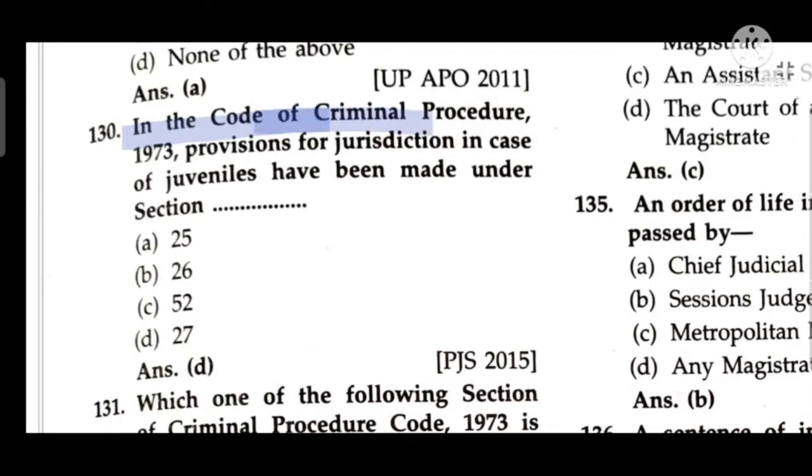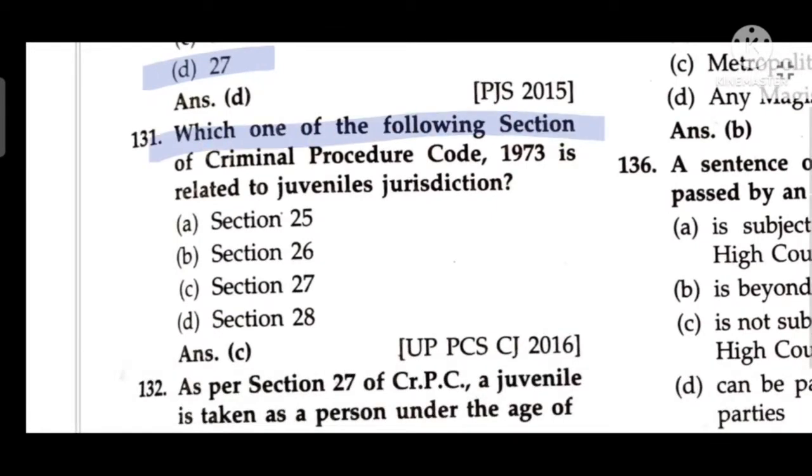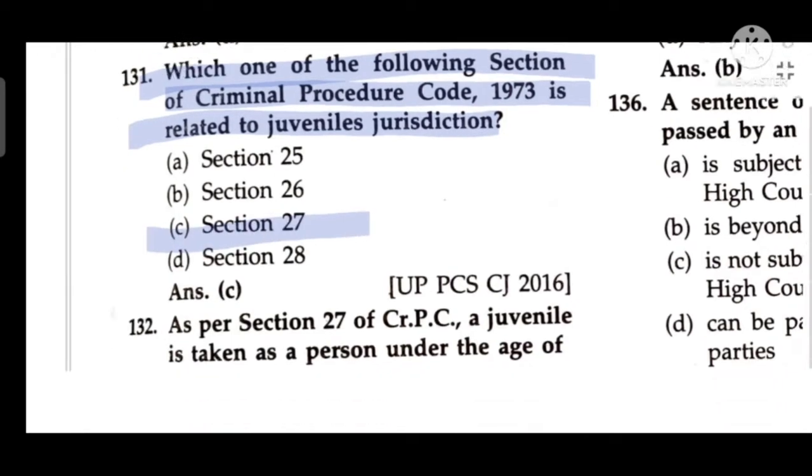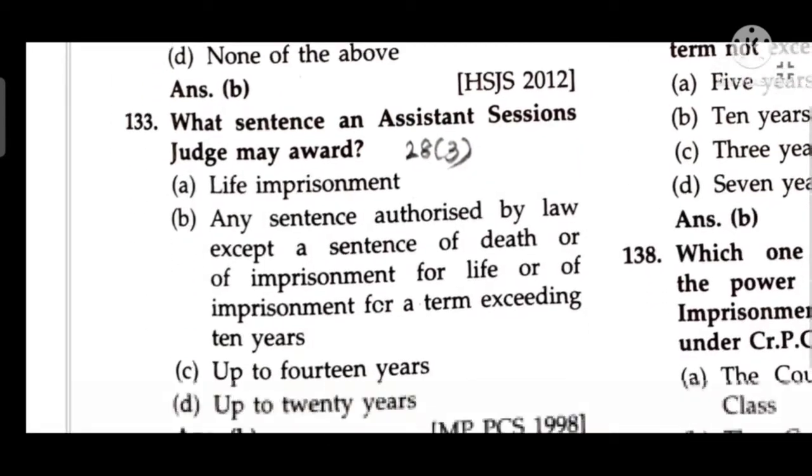In CrPC, the provision of jurisdiction of a case of a juvenile has been made under Section 27. Which one of the following sections of CrPC is related to juvenile jurisdiction? 27. As per Section 27, a juvenile is taken as a person under the age of 16 years.